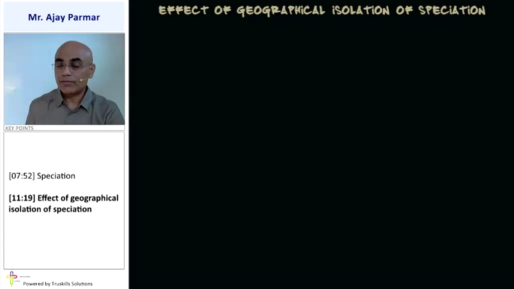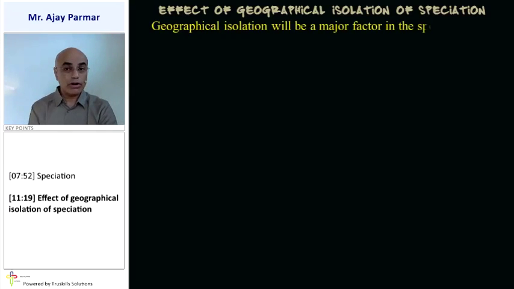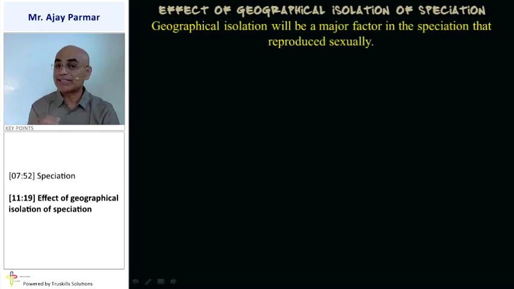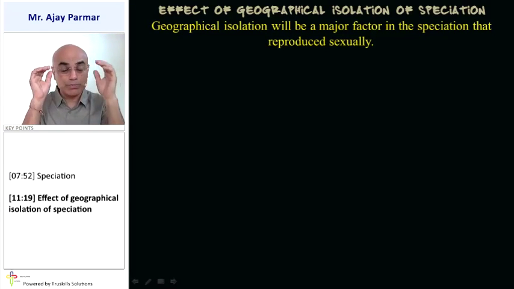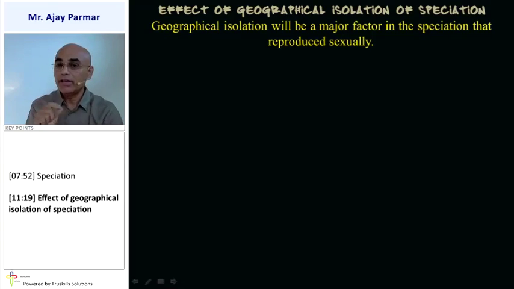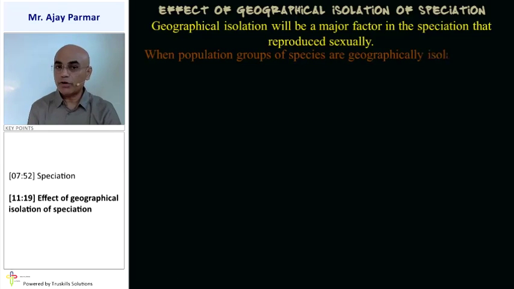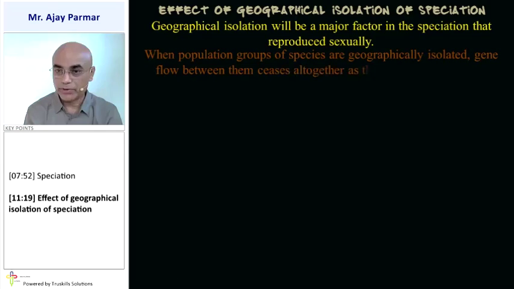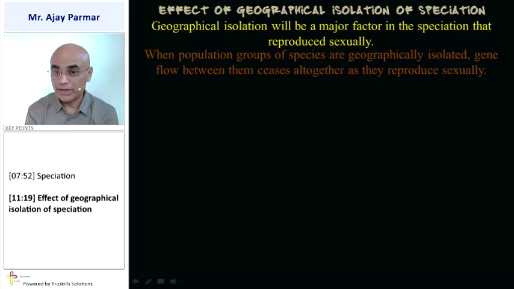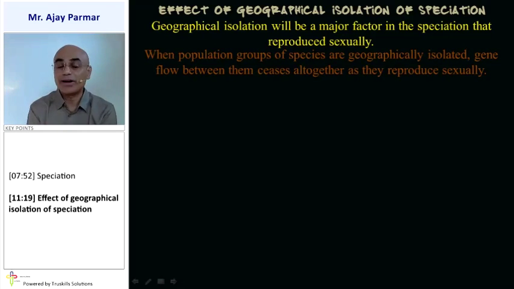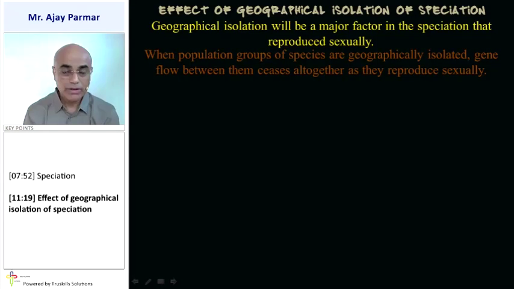What is the effect of geographical isolation on speciation? Geographical isolation becomes an extremely major factor in the process of speciation, especially if the process of reproduction is a sexual method of reproduction. When populations of a species are geographically isolated, the gene flow between them ceases altogether, so they cannot reproduce sexually.